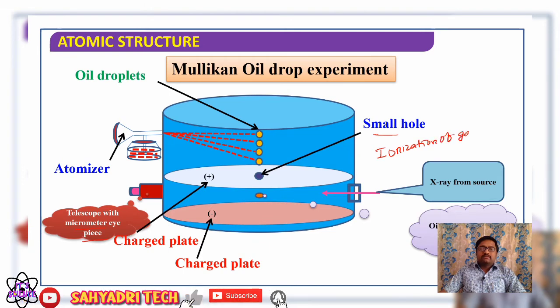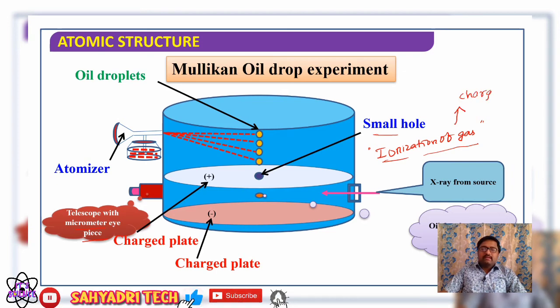Ionization of gaseous molecules takes place when X-rays are passed through gas in between the electrodes, or can say charged plates. Whatever the gas, it gets ionized. So ionization of gas takes place, which means all gaseous molecules will be charged ones.